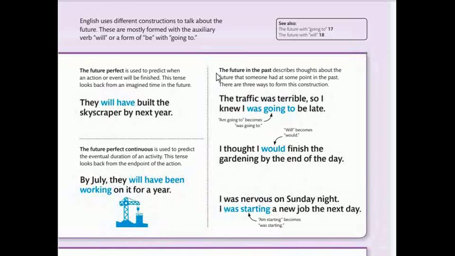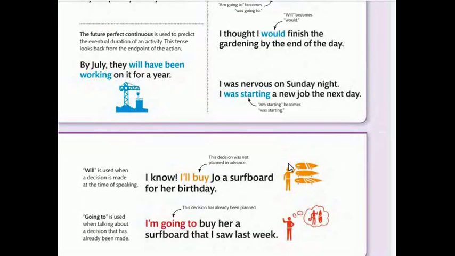And the future in the past describes thoughts about the future that someone had at some point in the past. There are three ways to form these constructions. The traffic was terrible, so I knew I was going to be late. I thought I would finish the gardening by the end of the day. I was nervous on Sunday night; I was starting a new job the next day.